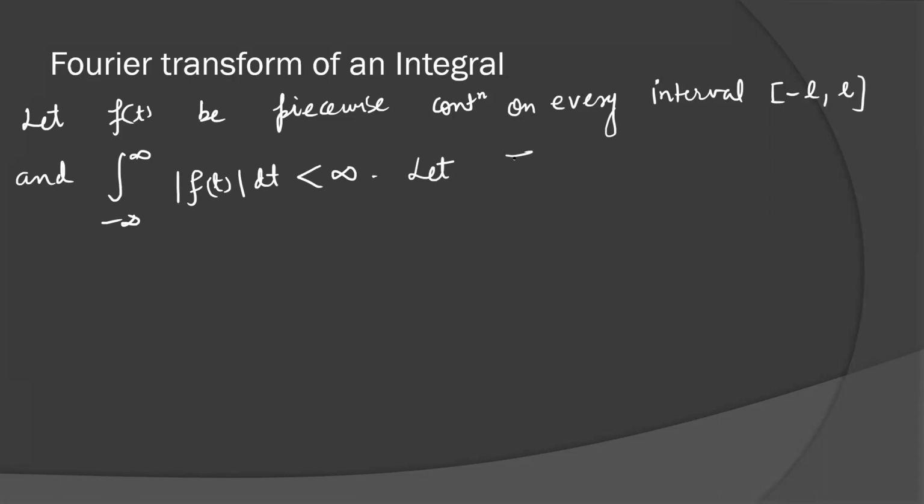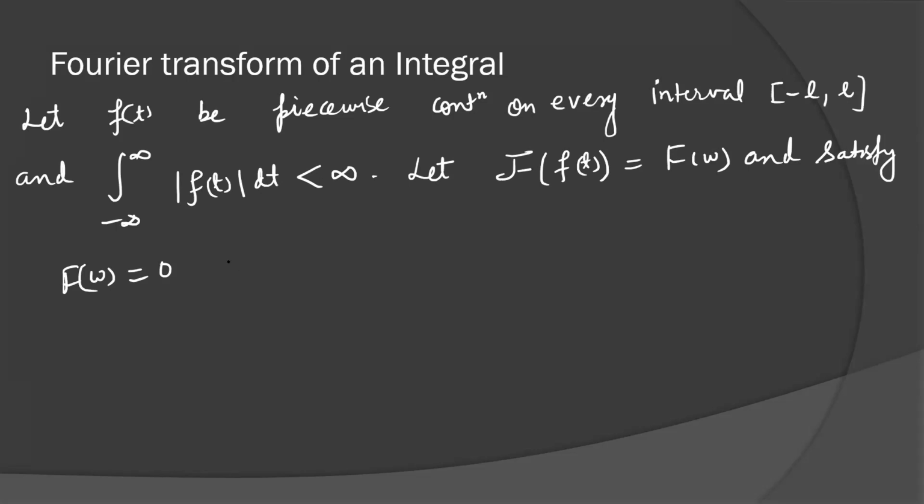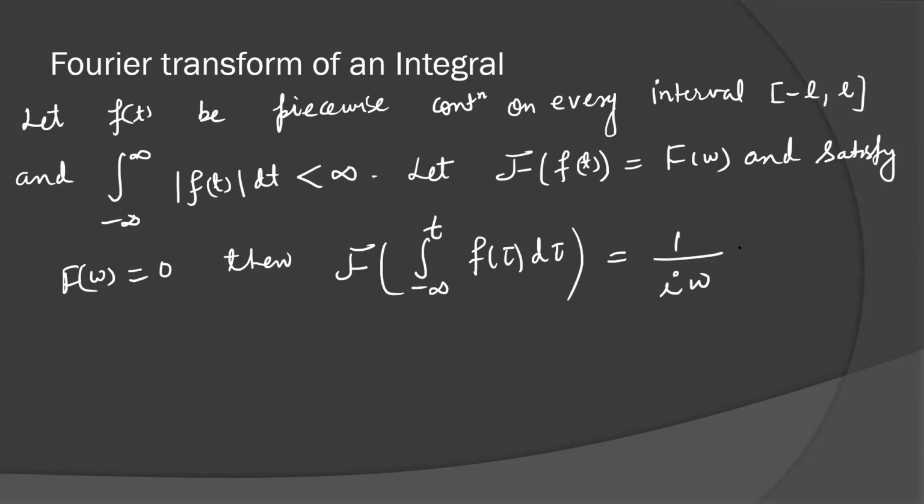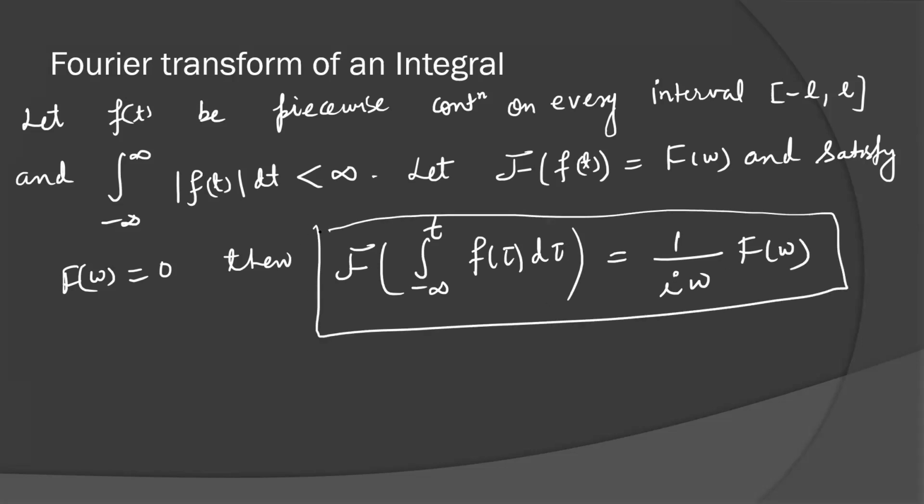Let the Fourier transformation of f(t) be F(omega), and F(omega) satisfy the condition F(0) equal to 0, then the Fourier transformation of the integral from minus infinity to t of f(tau) d tau, you can write f(t) dt also, using the integration first property, change of variable, is 1 over i omega F(omega). So this is the property of integration.